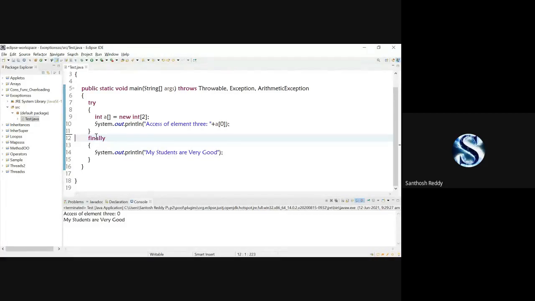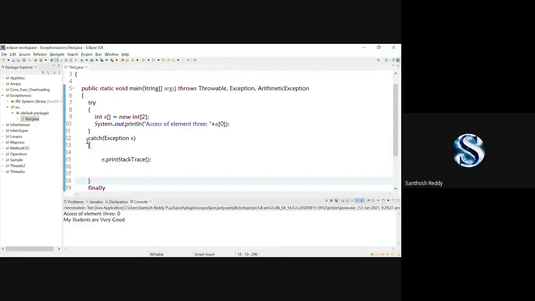Make sure that when you write a try block, must and should, under this try block you have a catch block or a finally block. If you have a try block, you can write a catch block, where finally is optional. It is not compulsory to write a finally block after your catch block. But if you have written only a try block, either a catch block or a finally block should be written below it. Make sure of that.